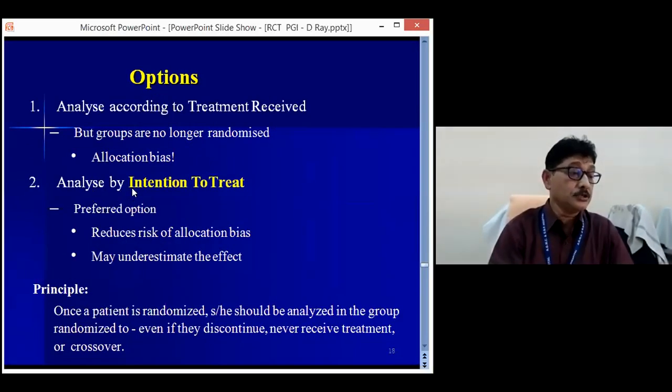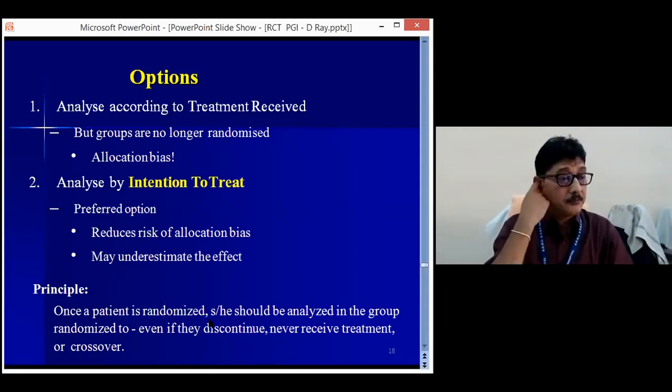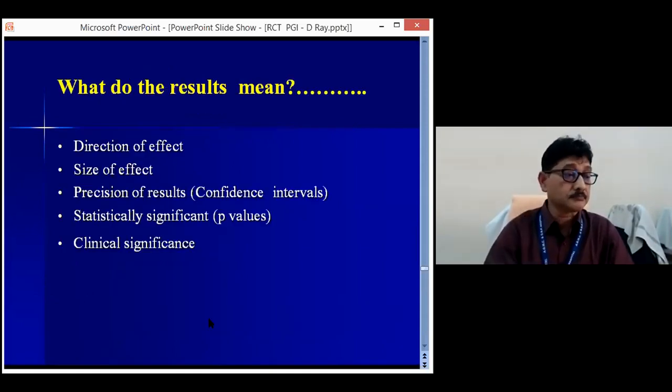So the analysis should be done by intention to treat. This is the preferred option, it reduces the risk of allocation bias, but the problem is that it may underestimate the effect. The principle is that once the patient is randomized, the subjects should be analyzed in the group where they were randomized, even if they discontinue or never receive the treatment, or there is a crossover. So that is the intention to treat analysis.